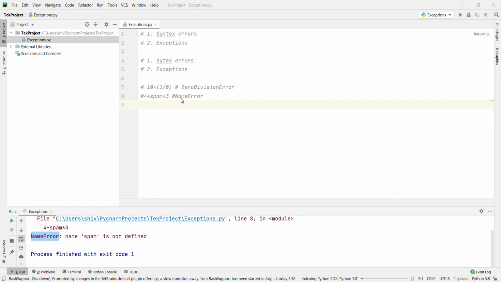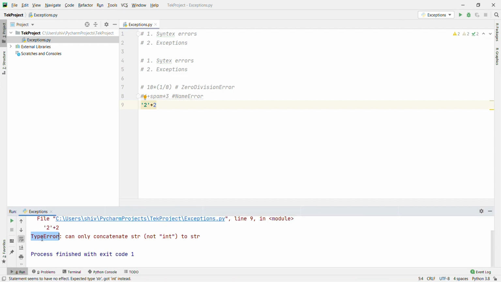Let's go with another example: 2 plus 2. Let's run and see what kind of error we are getting. Type error. Okay, this is a type error. Now we get the exception. Now how are we going to handle the exception?